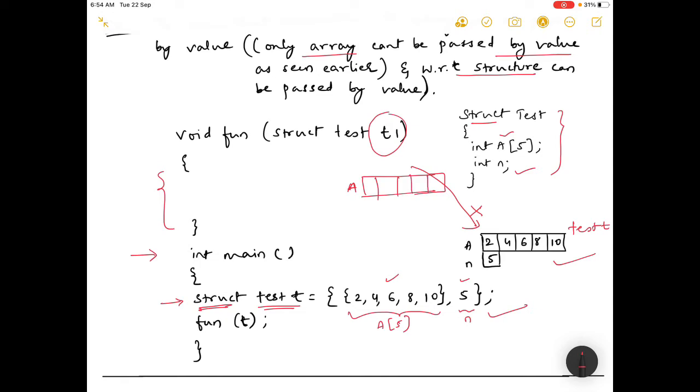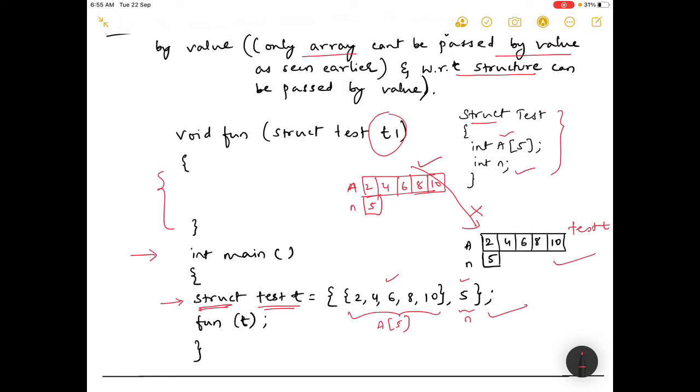So this is how it is created: 2, 4, 6, 8, 10, and here n equal to 5 is created separately in the memory, in the stack. Now in the stack only, not in heap. In heap you can access only through the pointers. But here it is created directly, which means it is created in stack memory only.